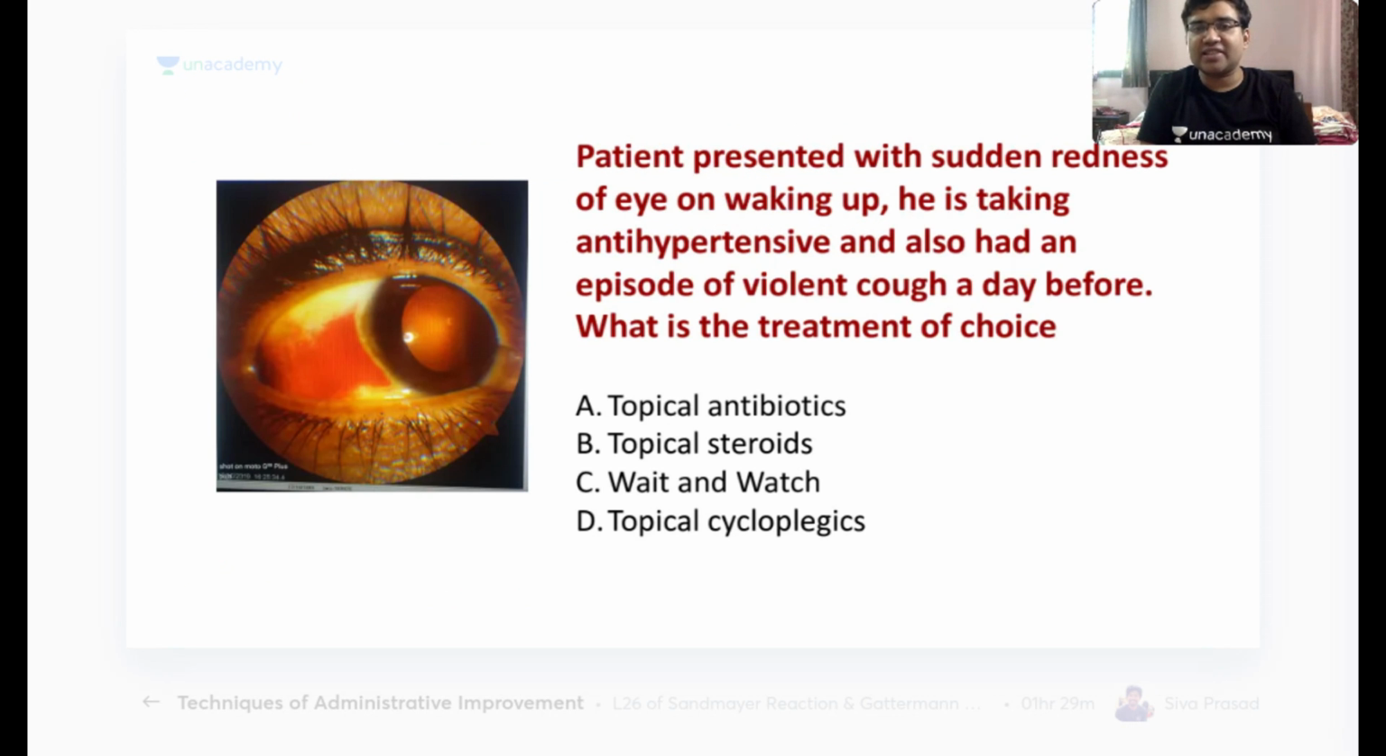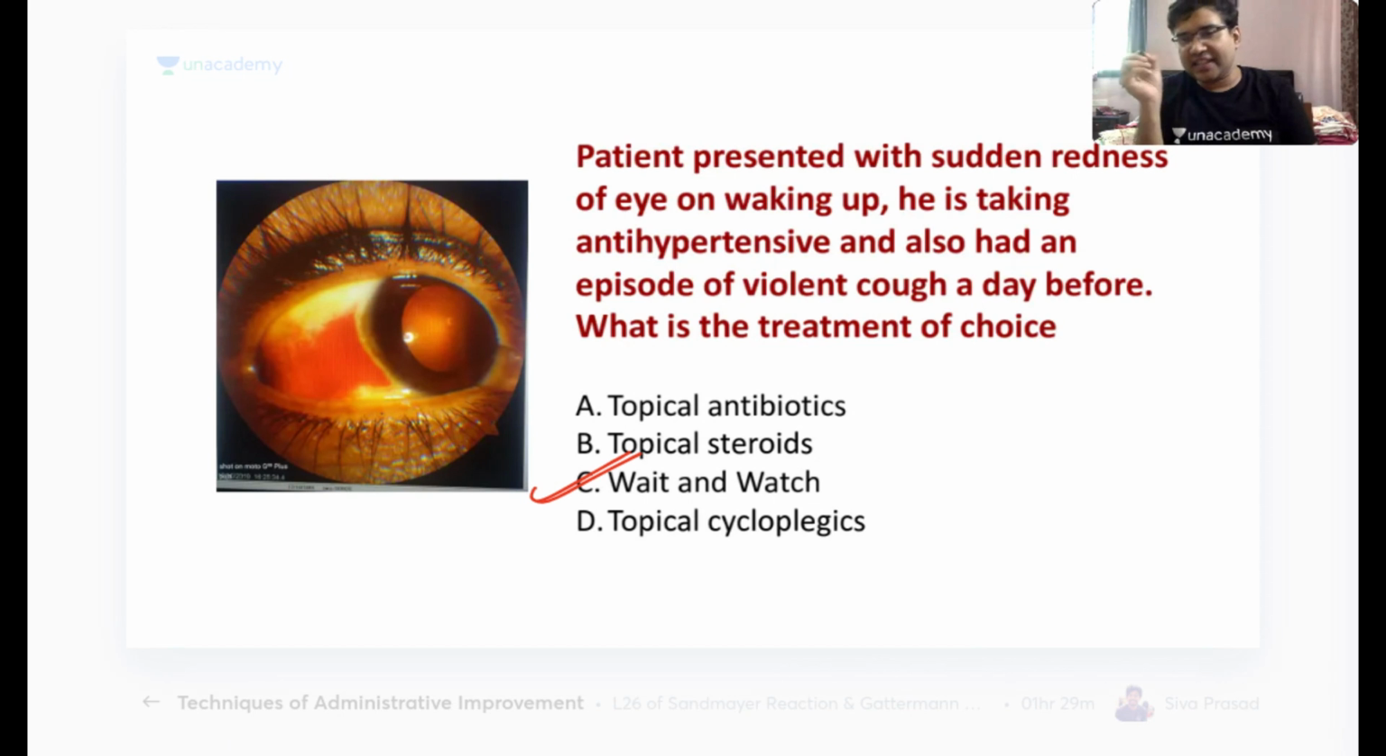A patient presented with sudden redness of the eye on waking up. He is taking antihypertensive medications, and there was also an episode of violent cough. So, there is no inflammation, no discharge, only redness of the sclera. What would be your treatment here? And if possible, can you please tell me what is the diagnosis in this patient also?